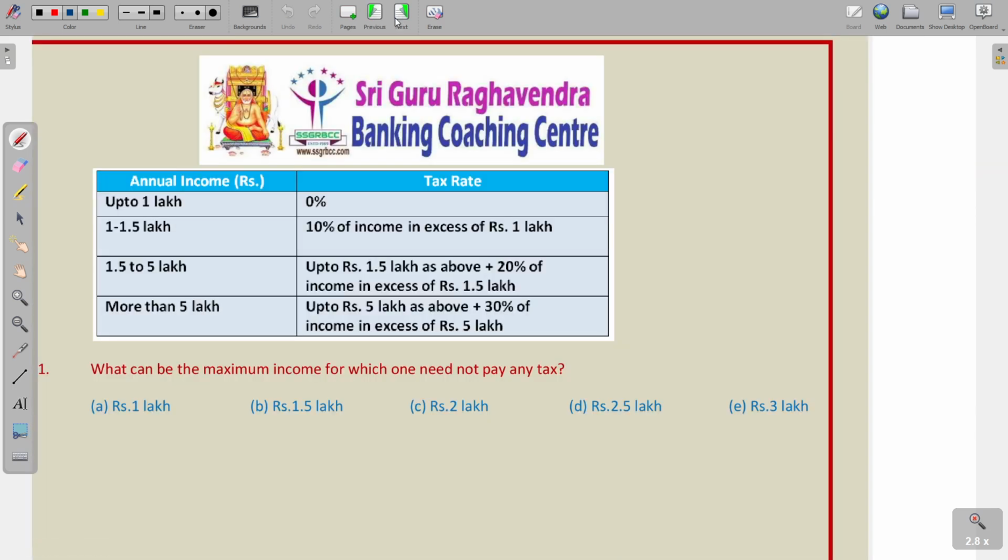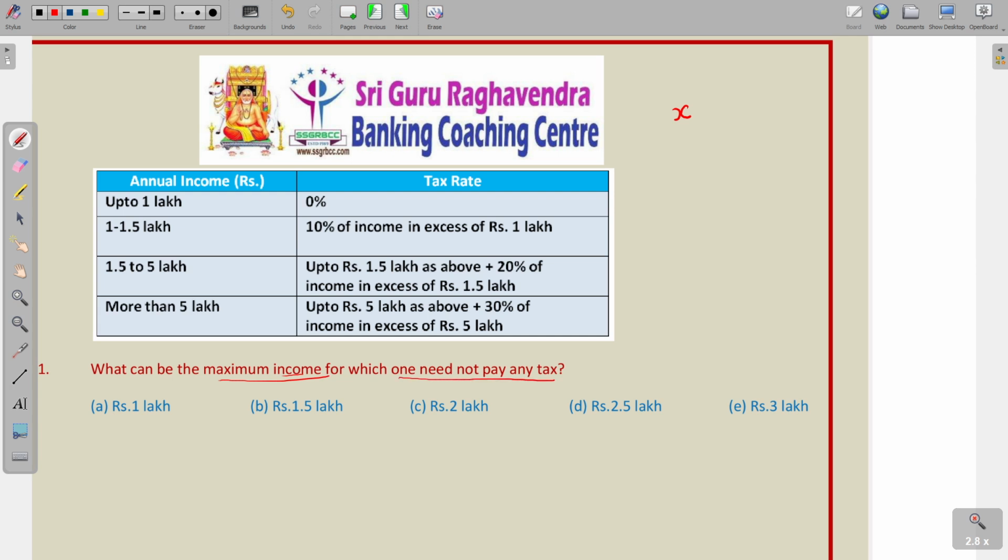What can be the maximum income for which one need not pay any tax? So, one need not pay any tax. What can be the maximum income? That is the question. Suppose the income is X. Here, we have to find the maximum income for which one need not pay any tax.